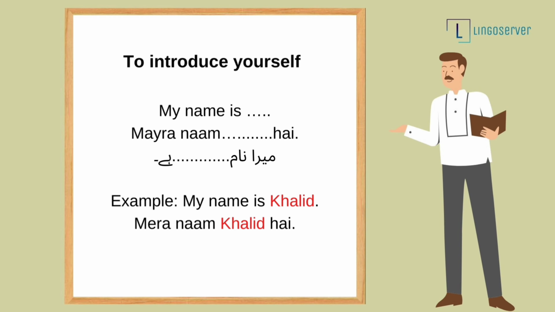So, to say my name is, we speak in Urdu, मेरा नाम ... है. मेरा नाम है. For example, you will say, my name is Khalid. Then you will say in Urdu, मेरा नाम Khalid है. My name is Khalid. मेरा नाम Khalid है.